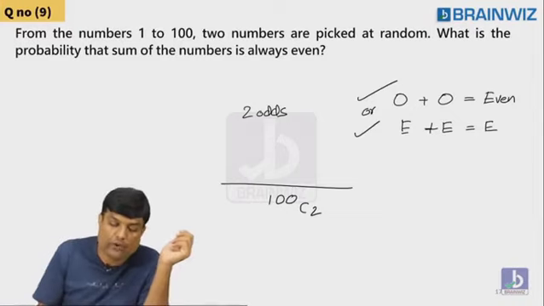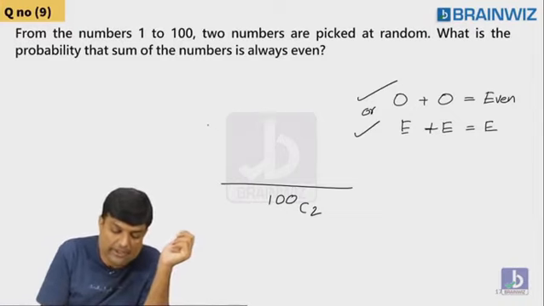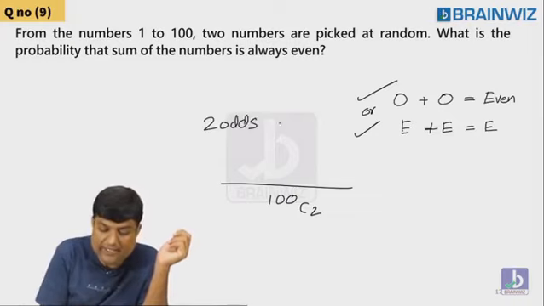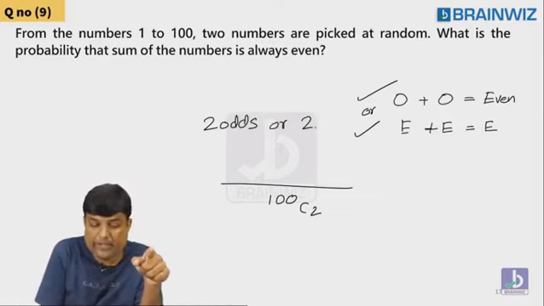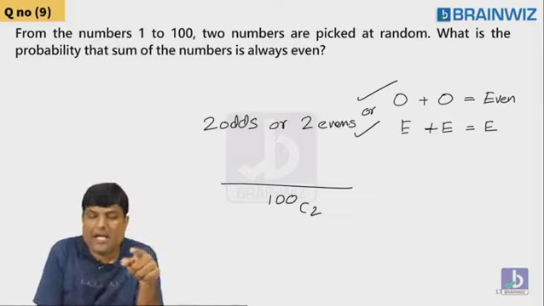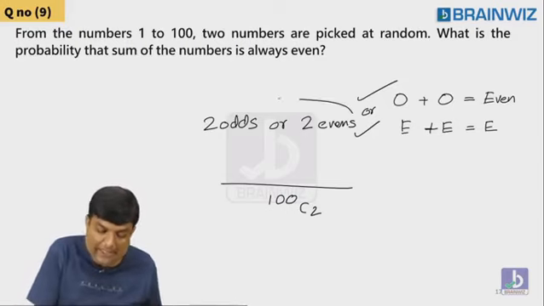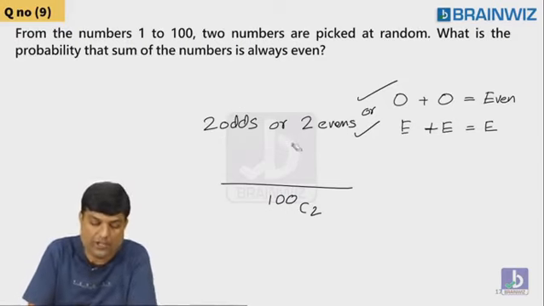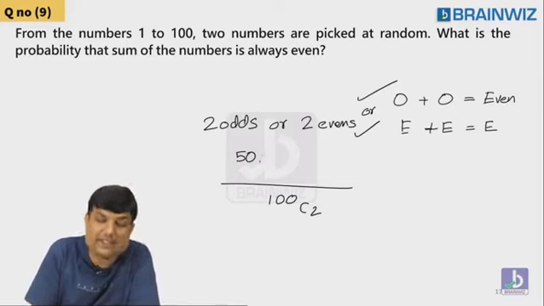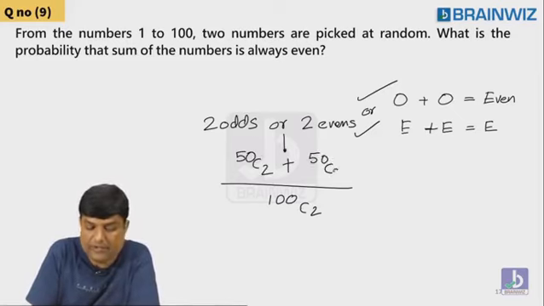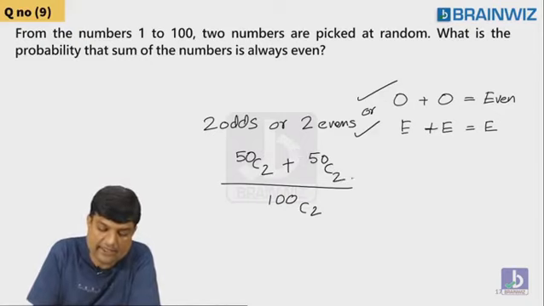Two cases are there. Either two odds, or else two evens. Means you have to pick either two odd numbers, you will satisfy the condition, or else you have to pick two even numbers. How to pick I will show you, but these conditions you should learn. So tell me the condition, guys. 50 odds are there, 50C2, plus 50 evens are there, 50C2. That's it. So what's the answer, guys?